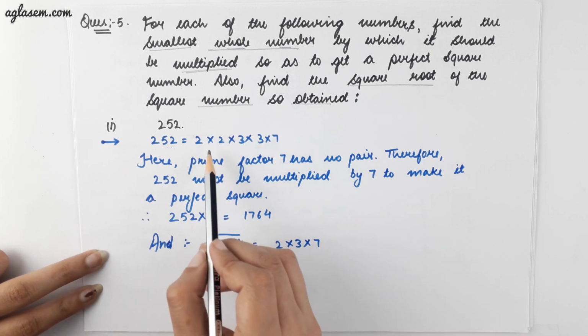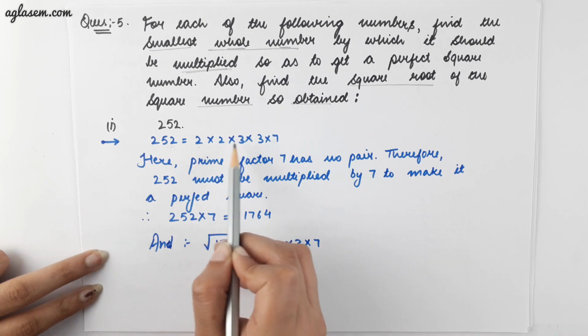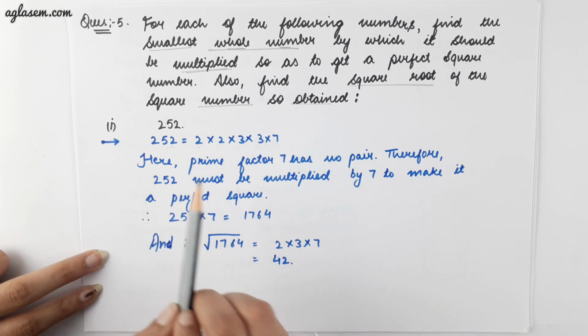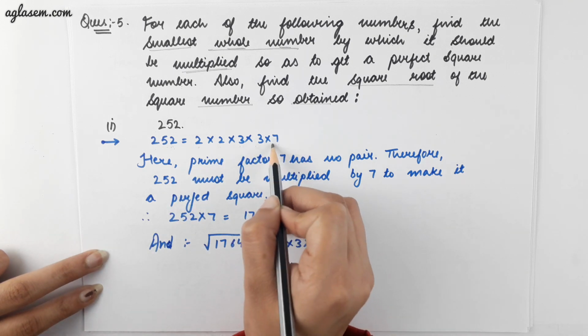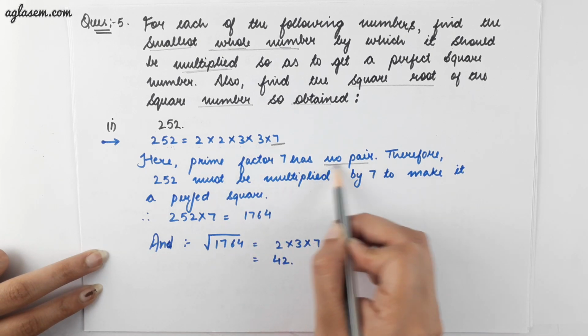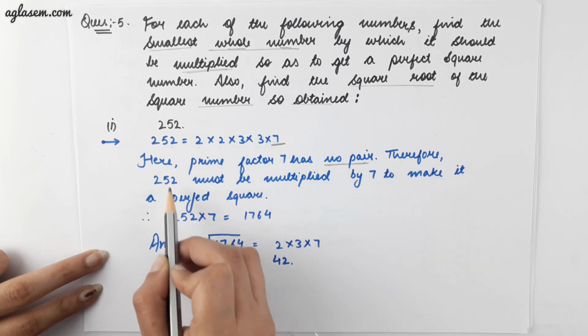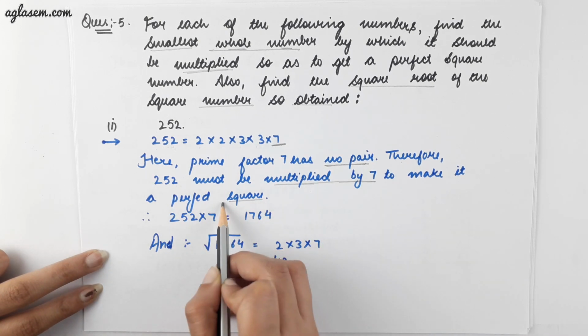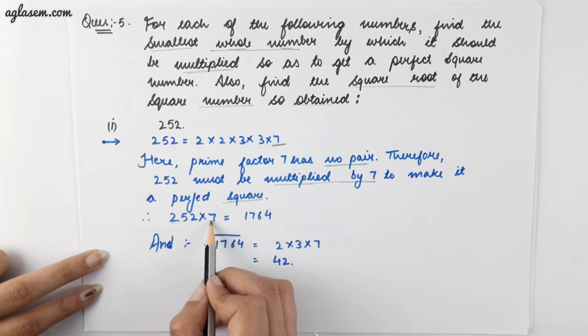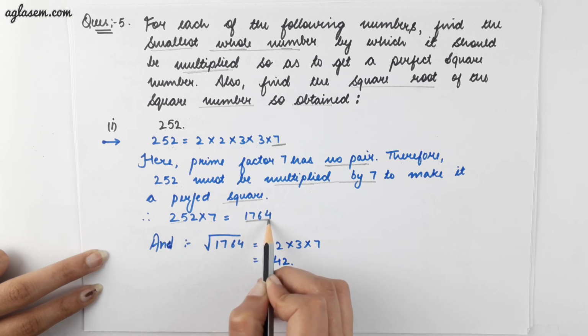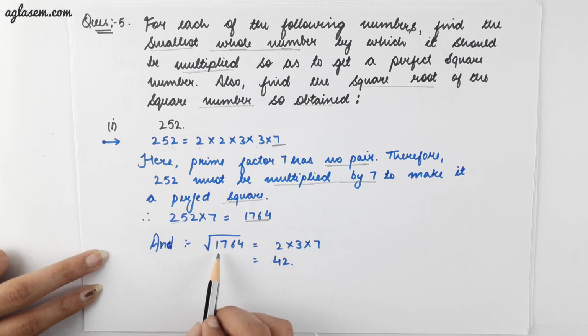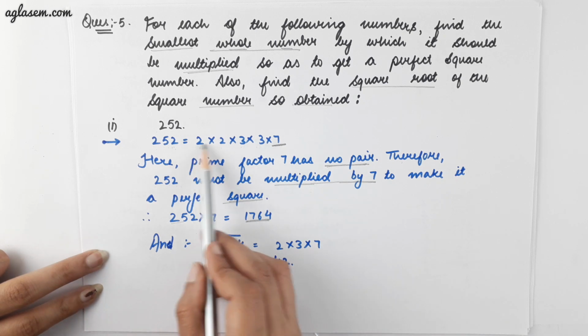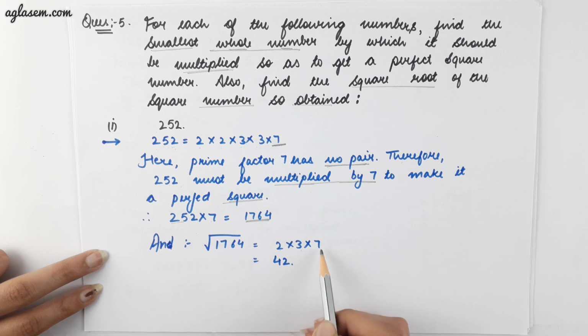by the method I have just told you. So it would give you 2 into 2 into 3 into 3 into 7, and here we can see the prime factor 7 has no pair with itself. Therefore, 252 must be multiplied by 7 to make it a perfect square. So 252 into 7 gives you 1764, and the square root of this number. How we will find the square root of this number? By doing the prime factorization, which is 2 into 3 into 7 gives you 42.